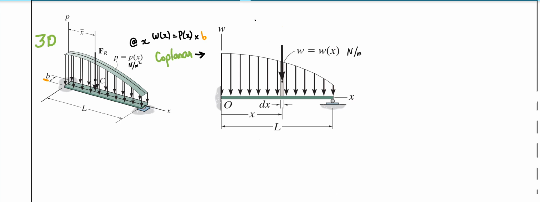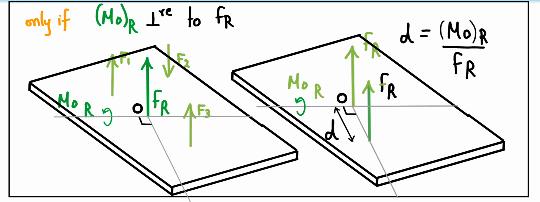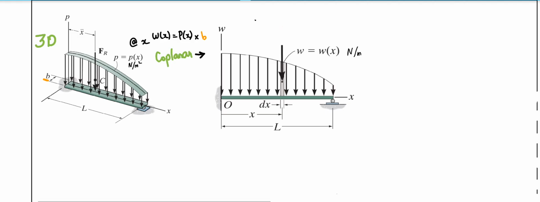If I want to replace this distributed force by a single force, as we have just discussed, I can generalize this case as forces that act parallel. For that case, we can express it as a single force FR acting at a point. Similarly, you can see here this is a distributed force case.